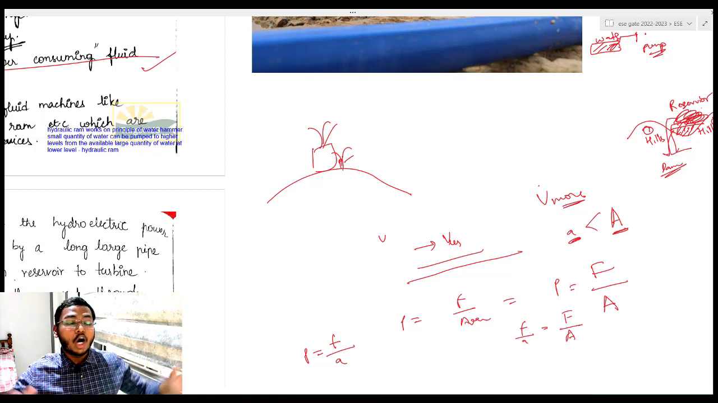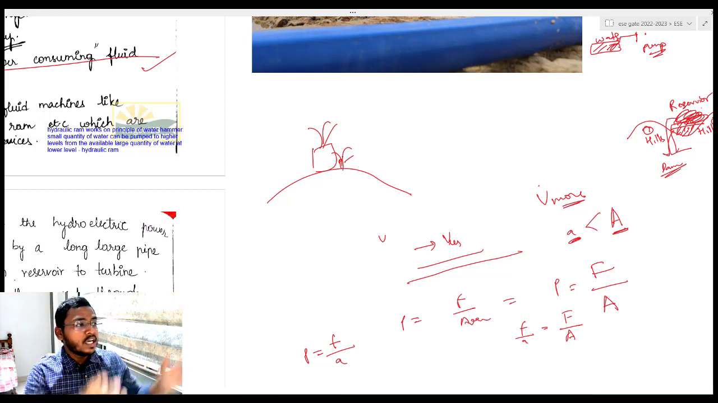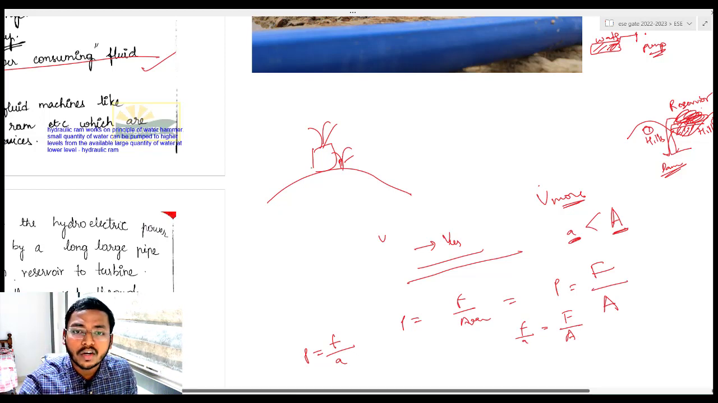We just need a large quantity of water, a pond or a lake, and we can lift this water to a certain height. Small quantity of water, पूरा का पूरा नहीं उठा सकते हो. If you have a large quantity of water, some of the water can be lifted to a larger height. Okay, that is the use of hydraulic ram.